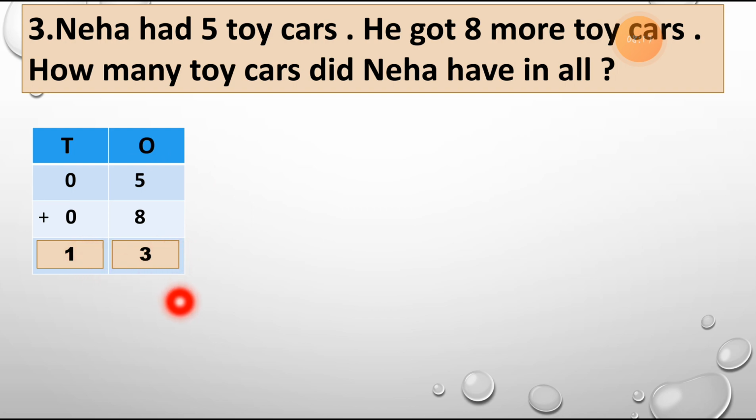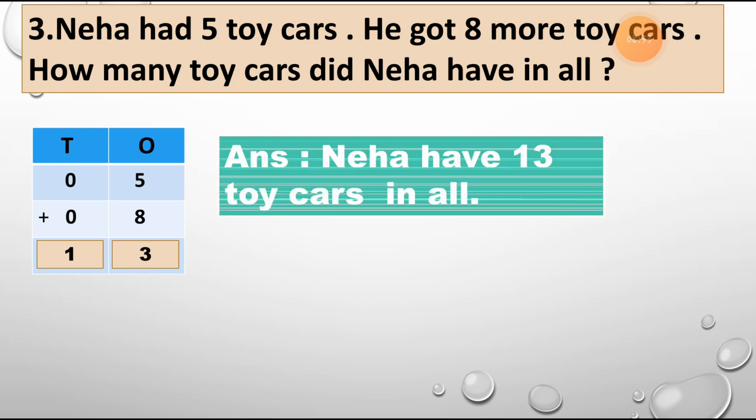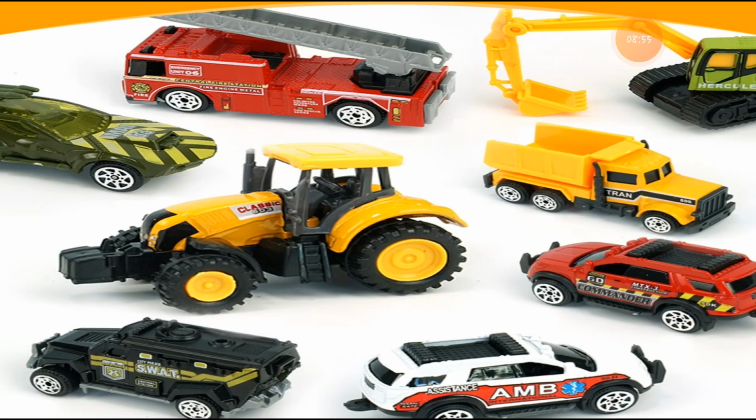You can see this. I am writing the answer here. We have to add 5 into 8. He had 5 toy cars and he got 8 more toy cars. So we have to add these two numbers. 5 plus 8 is equal to 13. So we can write down the answer in this sentence format, that Neha has 13 toy cars in all. Here is the question. You can see the last sentence. How many toy cars did Neha have in all? So we can write down the answer this way. Neha has 13 toy cars in all.